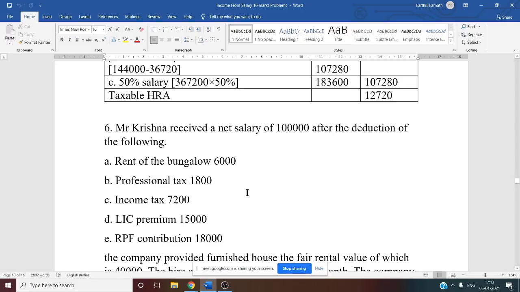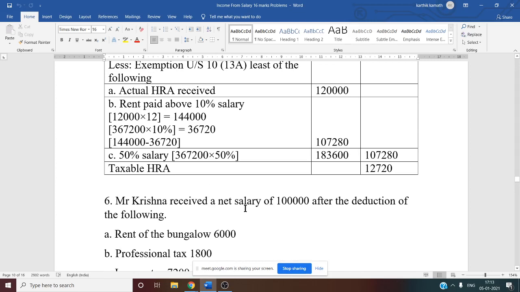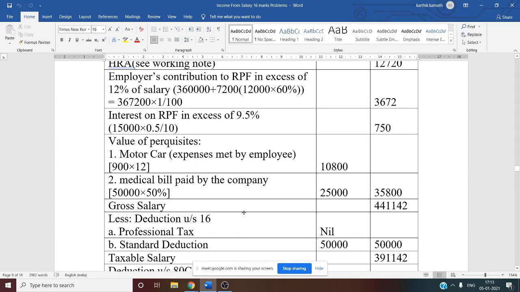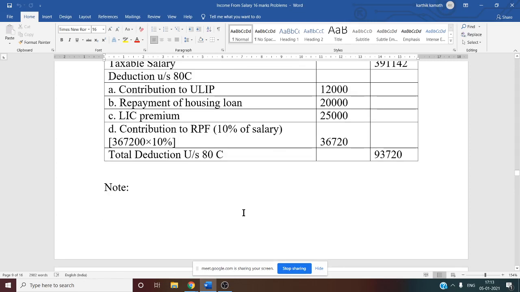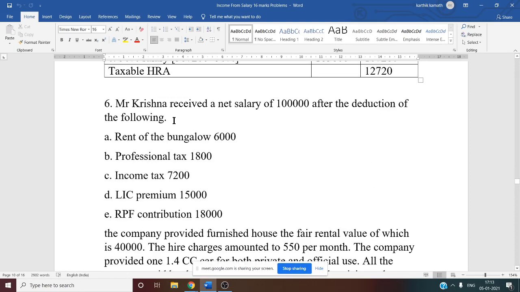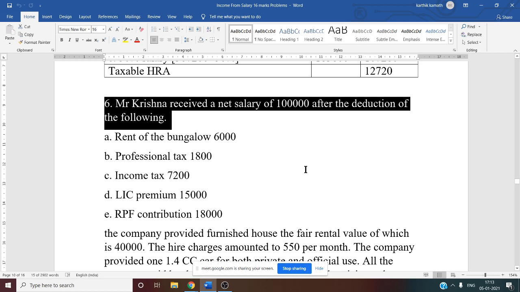Yes. So now let us discuss problem number 6. Till now we have discussed 5 problems from income from salary, 16 marks. So the sixth one, let us see now. Mr. Krishna received a net salary of 1 lakh after the deduction of the following.